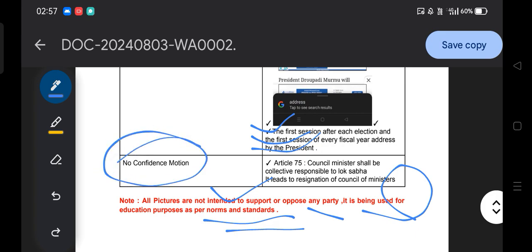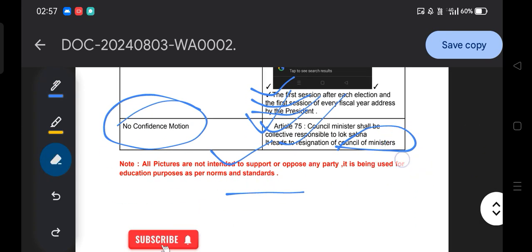What is the no confidence motion? Under Article 75, the council of ministers shall be collectively responsible to the Lok Sabha. It leads to the resignation of the council of ministers. So Article 75 of the parliamentary form of government highlights that the council of ministers is collectively responsible to the Lok Sabha, and if the no confidence motion is passed by the Lok Sabha, the ministry needs to resign, and even the entire government will collapse. That is the no confidence motion, Article 75.